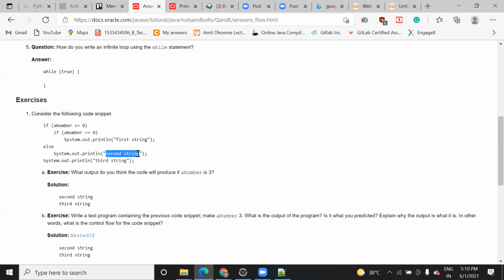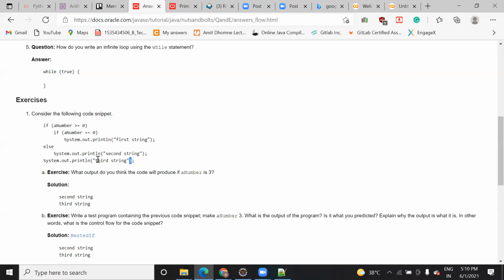Once you are done with this block, you will print this one. This is not a part of this if and else. So this one obviously will print here, because this is with respect to this one. Once this condition is true, you will check this one. If this is not true, you will print this else part.